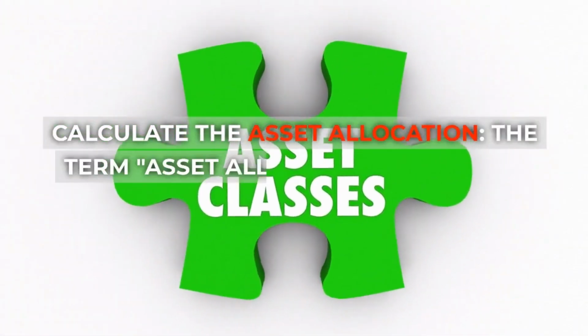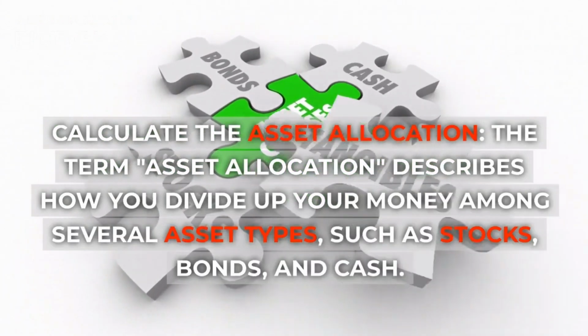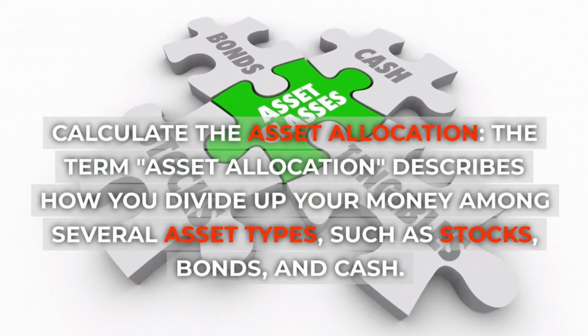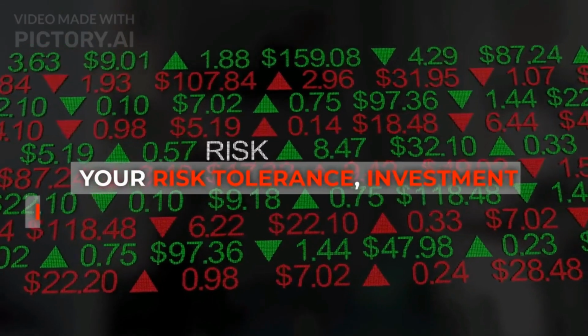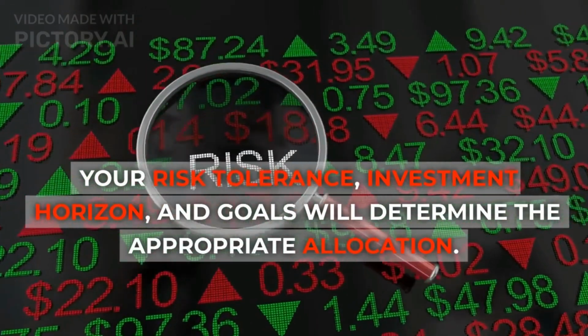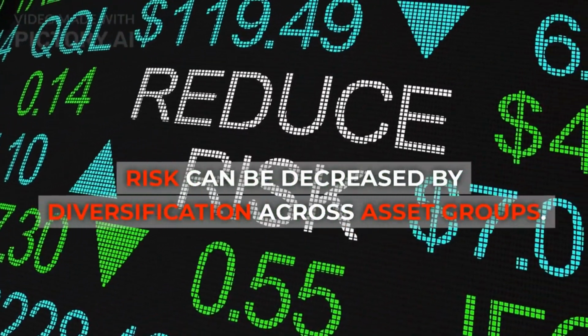Calculate the asset allocation. The term asset allocation describes how you divide up your money among several asset types, such as stocks, bonds, and cash. Your risk tolerance, investment horizon, and goals will determine the appropriate allocation. Risk can be decreased by diversification across asset groups.